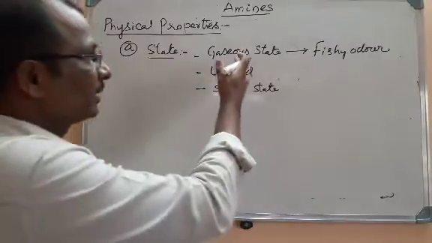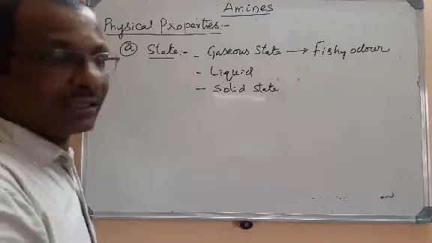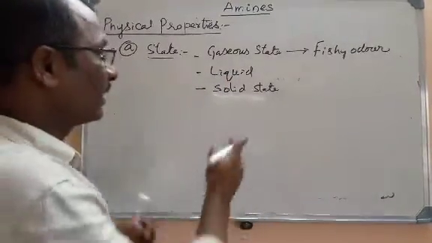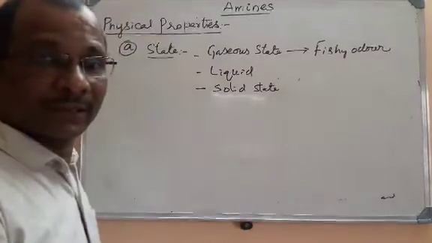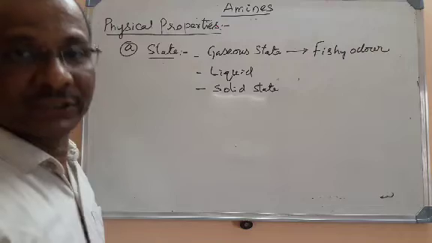So lower members are in the gaseous state, those with 3 or 4 carbons will be in the liquid state, and the amines with more than 4 carbons will be in the solid state.